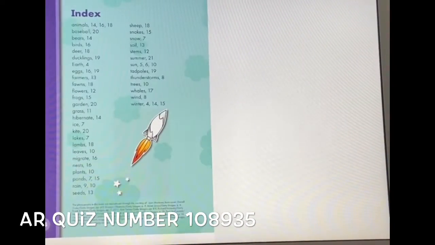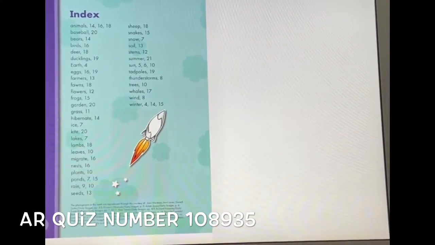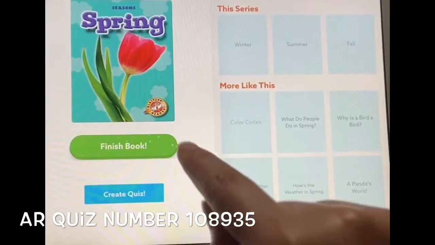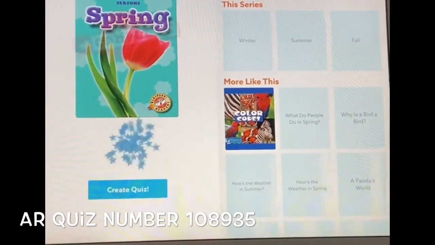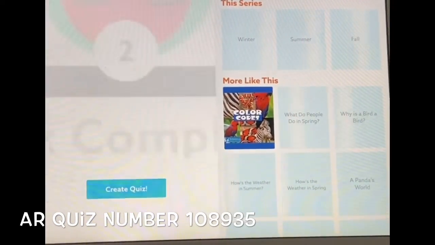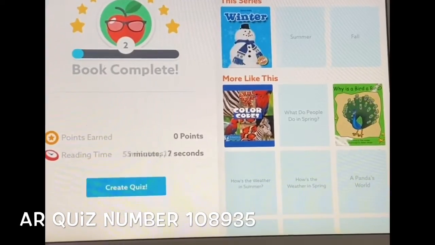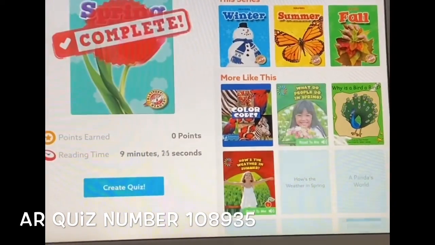So this was an informational book on spring. We have now finished this book. Now this book is AR testable, so when you all are ready, take your test and good luck.